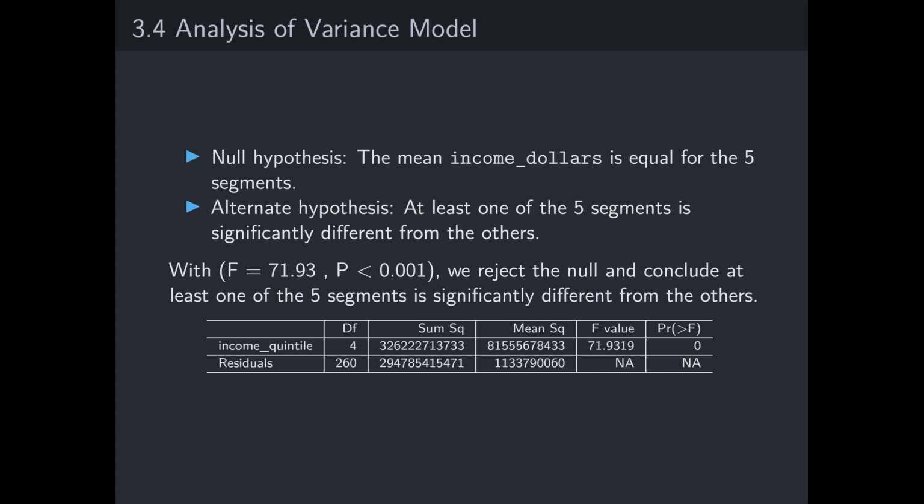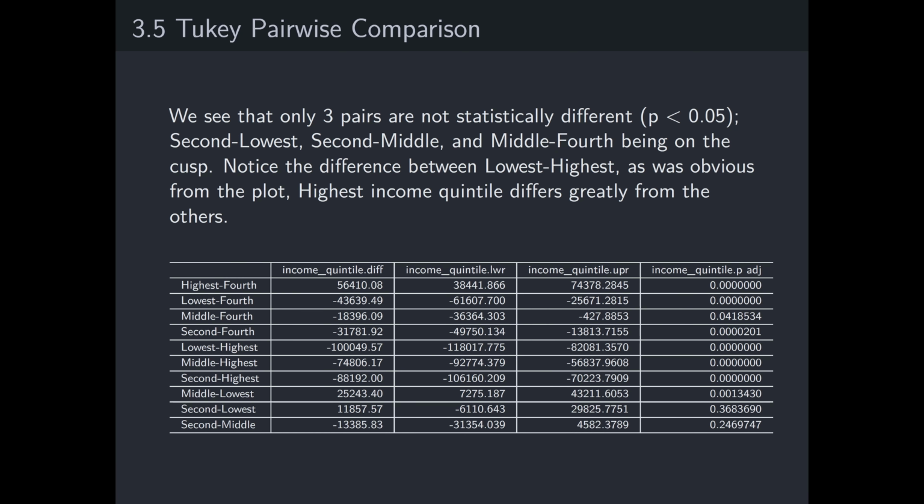If we consider an analysis of variance model with an F statistic of 71.93 and a p-value less than 0.001, we reject the null and conclude that at least one of the 5 segments is significantly different from the others. By doing a Tukey pairwise comparison, we see that only 3 pairs are not statistically different. By looking at the p-value, we find what we suspected: the highest income quintile differs greatly from others.